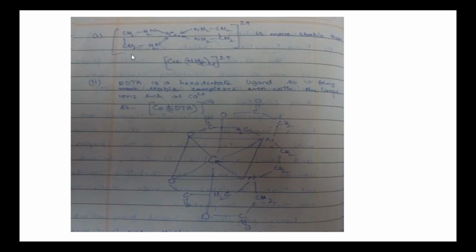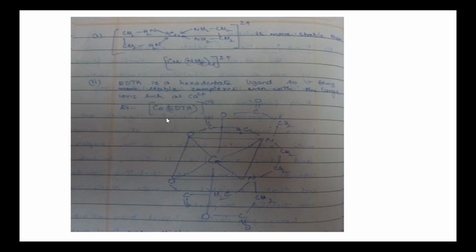This is the second ligand. In this second ethylene diamine molecule, these two nitrogens donate lone pairs of electrons to copper and form this second 5-membered ring. That is, this complex consists of two 5-membered rings. A 5-membered ring means the ring includes 5 atoms: 2 nitrogens here, 2 carbons and 1 copper. So this complex is more stable than a non-chelated complex such as Cu(NH3)4 2+. Another example is EDTA, which is a hexadentate ligand. So it forms more stable complexes with large ions such as calcium.